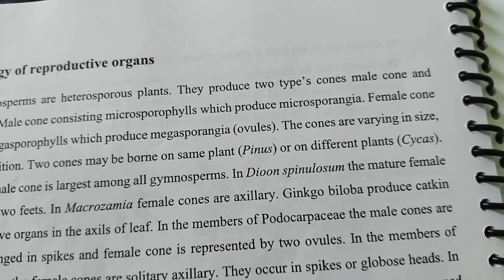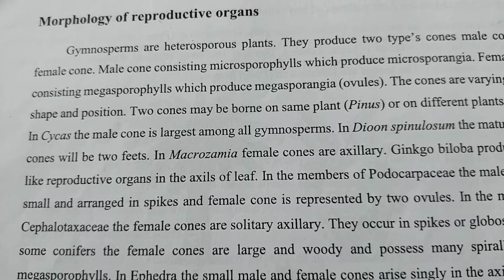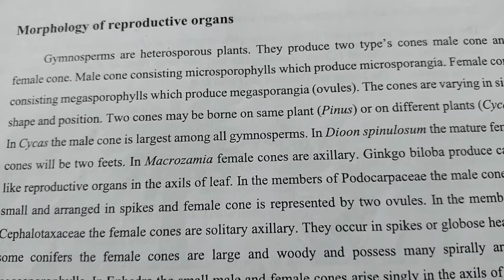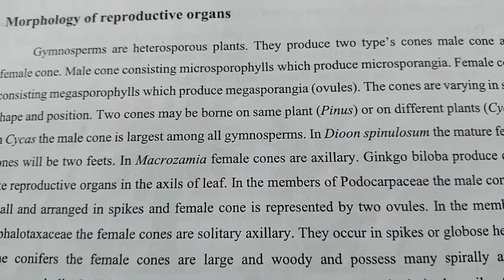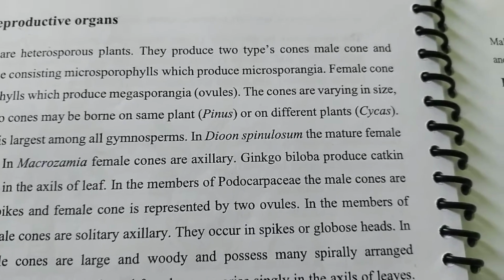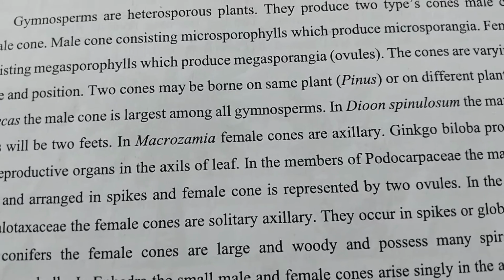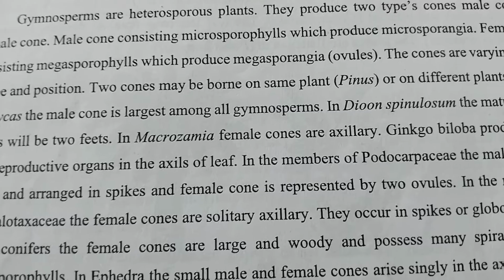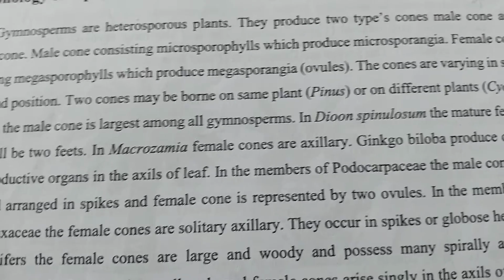The female cones are borne on cycas and the male cones on pinus. In cycas, the male cone is the largest among all gymnosperms. It means the male cone is very large compared to all other gymnosperms. For example, in Dioon spinulosum, the mature female cones are only 2 feet, which is a short length.